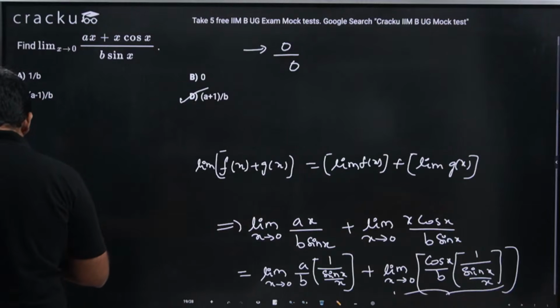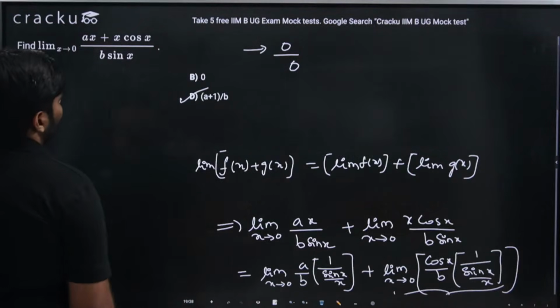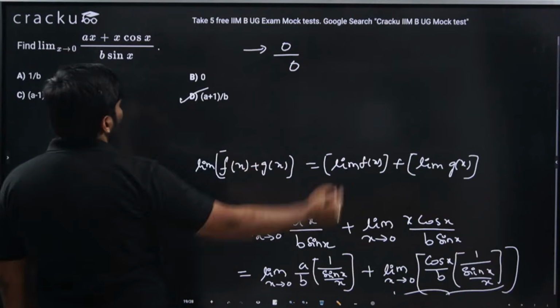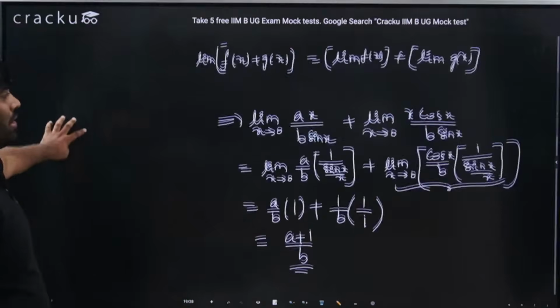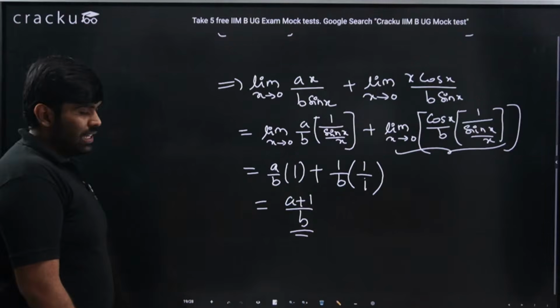Option D. So students of applied maths are expected to learn trigonometric calculus as well. I would say yes. Obviously if you are giving this exam, IIMB UG test, then definitely yes, you should be learning trigonometry. You should be learning calculus.